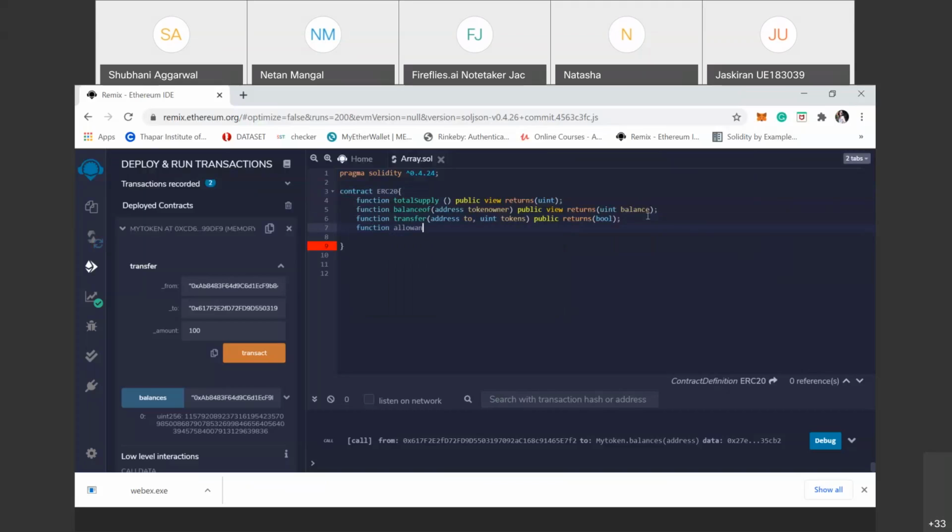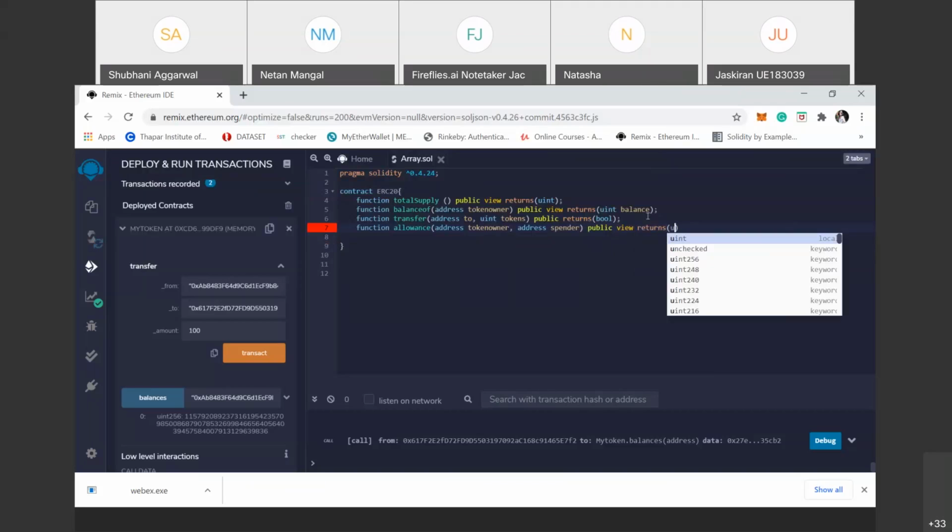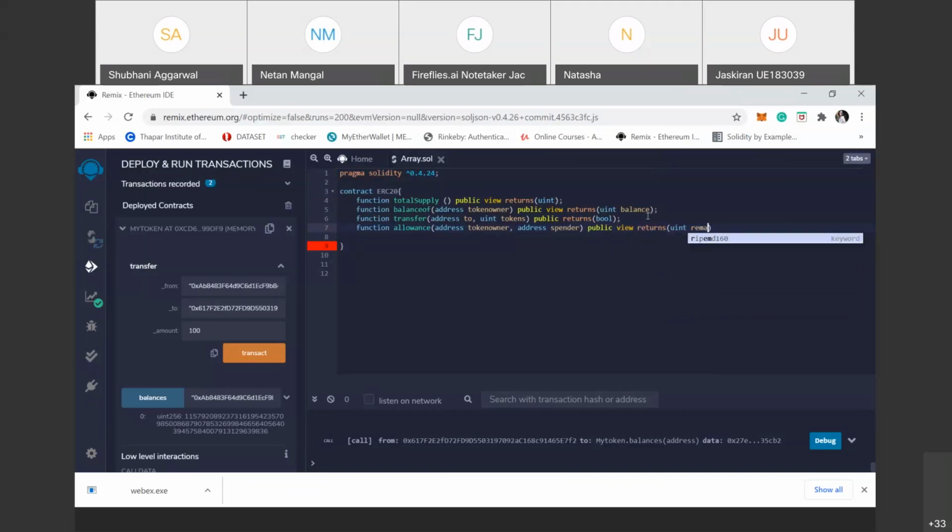The next one is allowance, address token owner, address spender, public view that returns the remaining value.